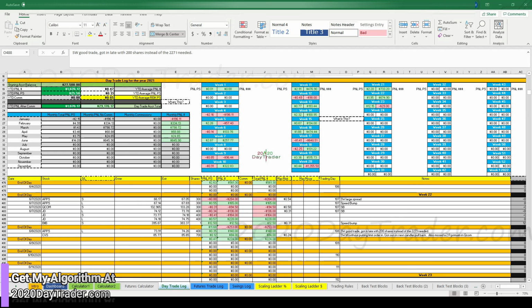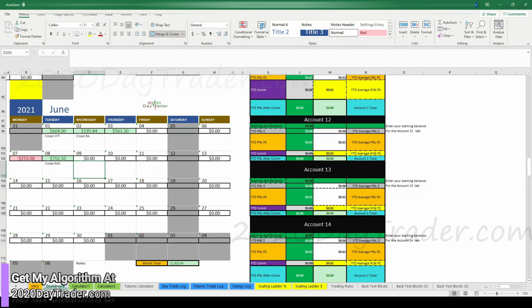But as I was making this recording, my swing trade for Rite Aid ended up hitting. So let's move over to the dashboard and see where we're at. We are at $700 today. So it looks like we're going to have a green week after all, thanks to that swing trade, making it green for the week and bringing us back to $1,800 for the month. And we're just a little over a week into the month, so this is shaping up to be a promising month, although I won't be trading this week.